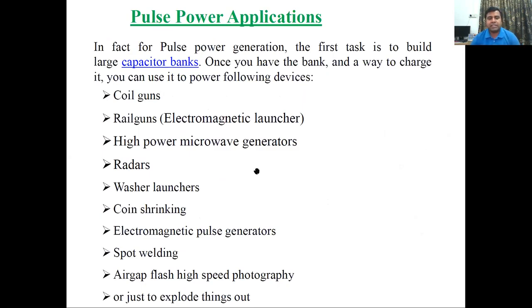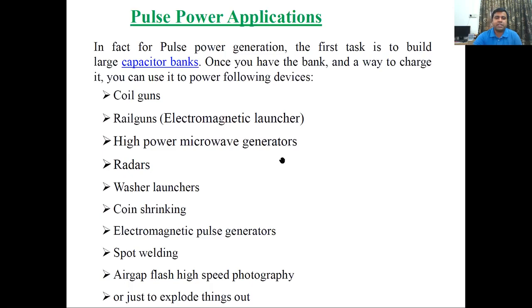After generation of pulse power, what are the various applications of pulse power? The basic will be the same: for generating pulse power we need a capacitor or capacitor bank where we can store the energy and release it in a very short time.